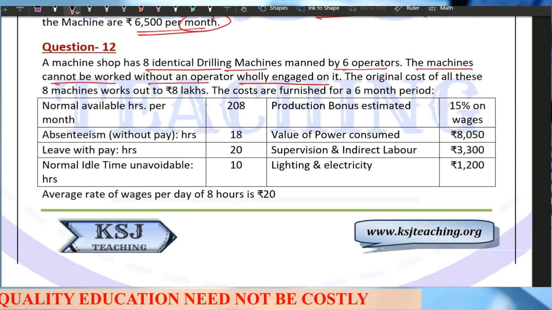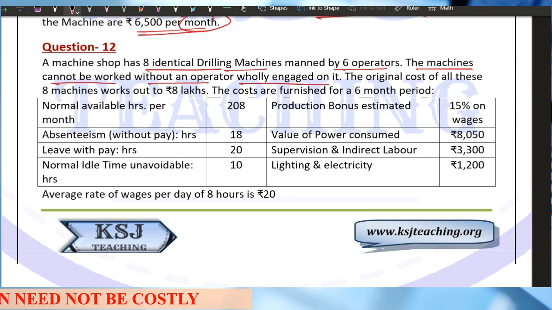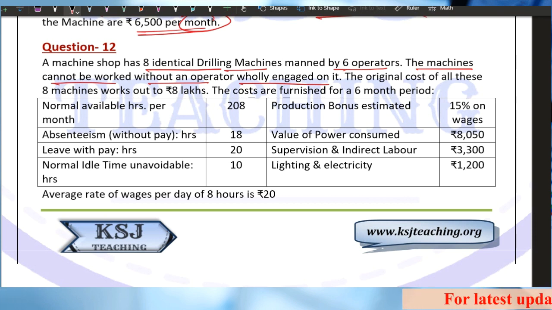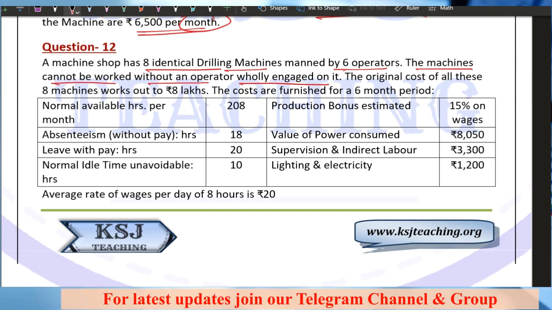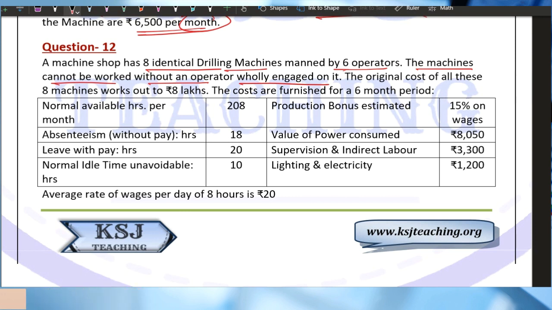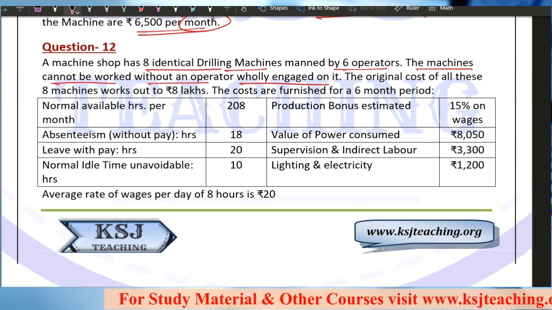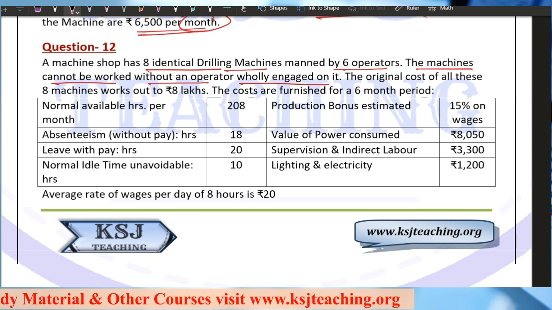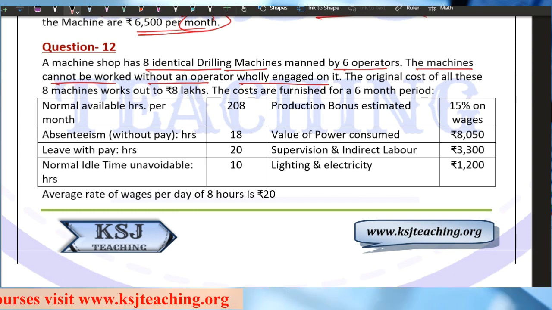Can you tell me the meaning of this line? I'm saying there are 8 machines and 6 operators, and without an operator a machine cannot run. Can you tell me the meaning? Sir, in simple words, at any point of time there are only 6 machines which are running. 2 machines will remain idle. Why? Because there are 6 operators, and he says that without an operator a machine cannot work. So that means at any point of time only 6 machines are working, 2 machines will remain idle.